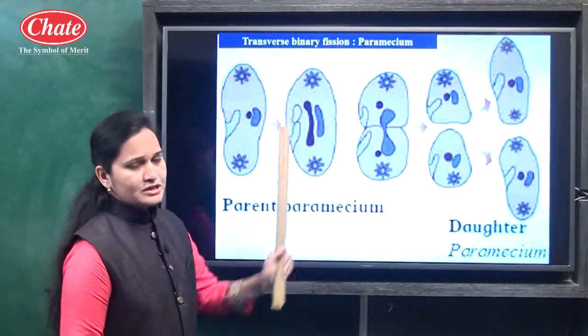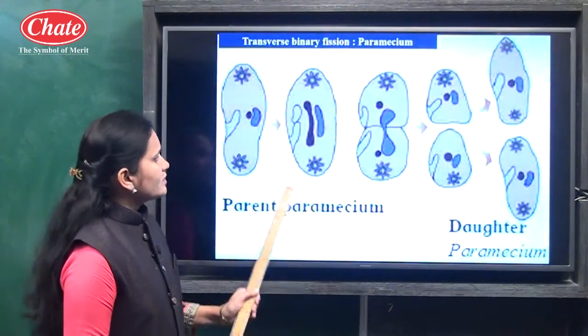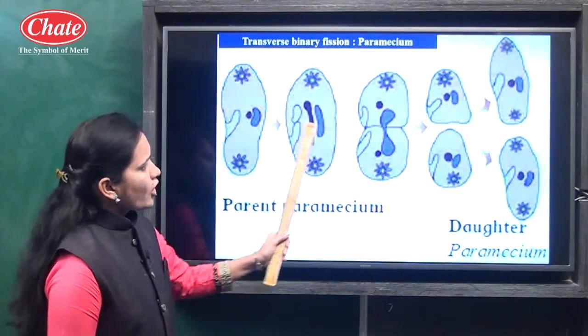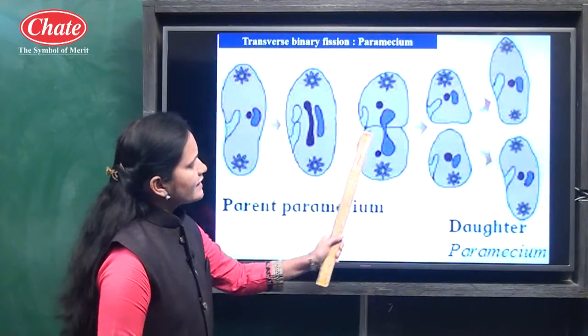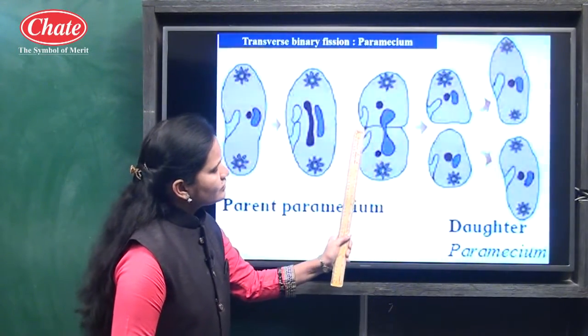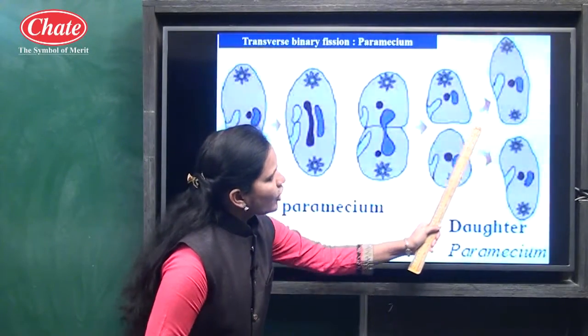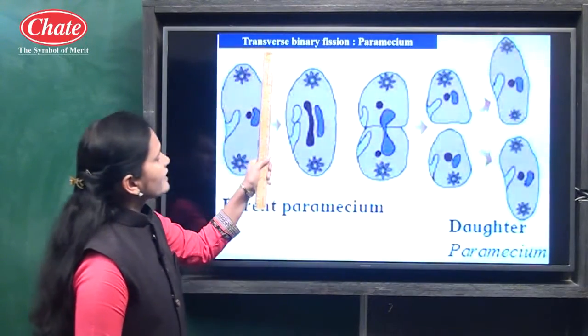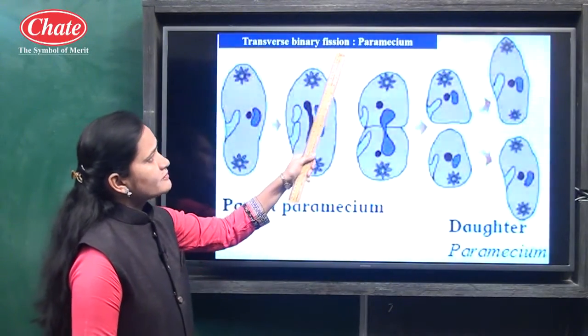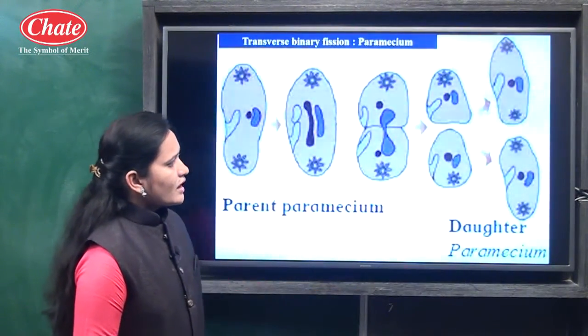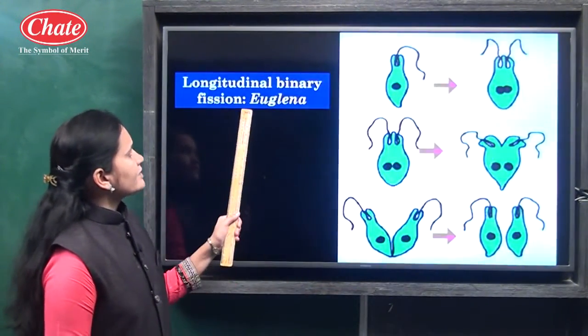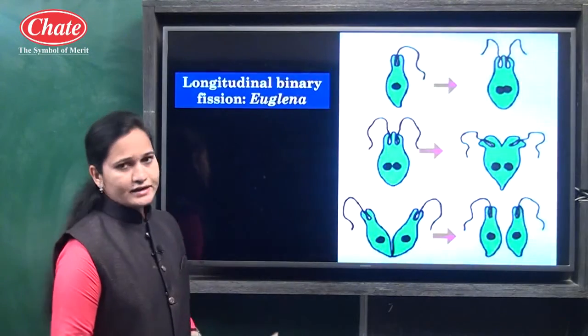Now the second type of binary fission is transverse binary fission. For example, paramecium. Paramecium divides horizontally. If you see, this is the parent paramecium and you can see it cut in a horizontal manner. So the name given is transverse binary fission. For example, paramecium.